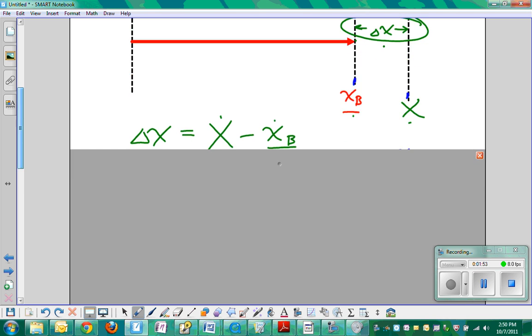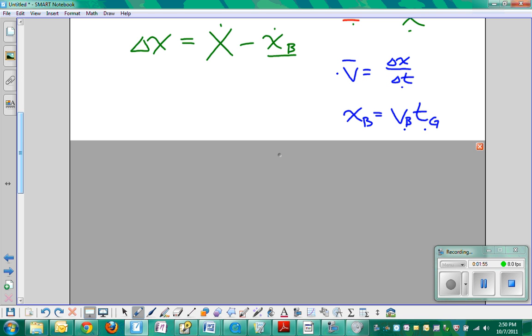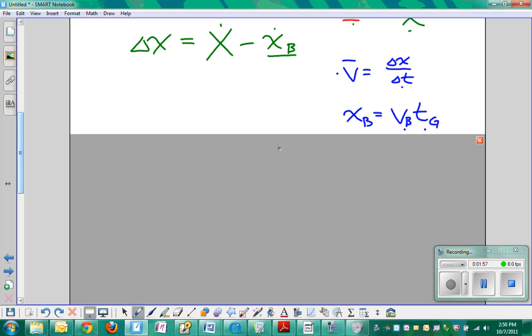Now, by definition, average velocity is delta X over delta T. If we rearrange that, delta X, or in this case X, because we start from 0, is equal to average velocity times time.